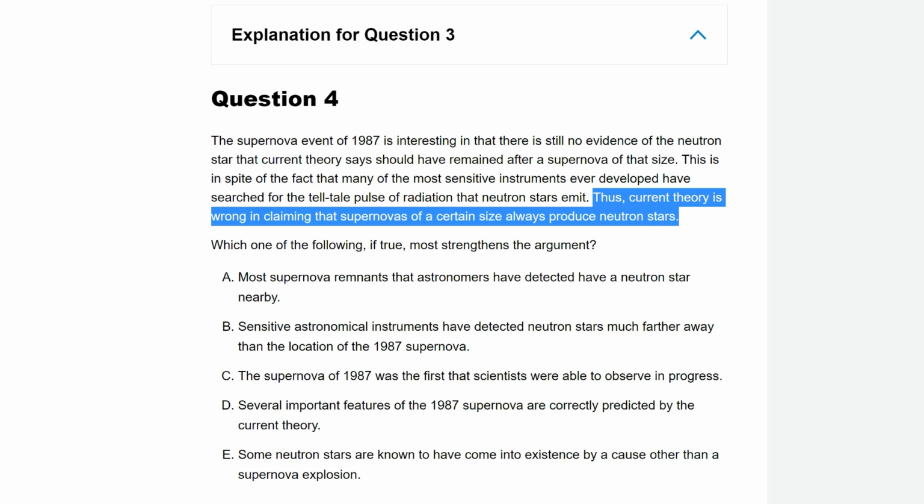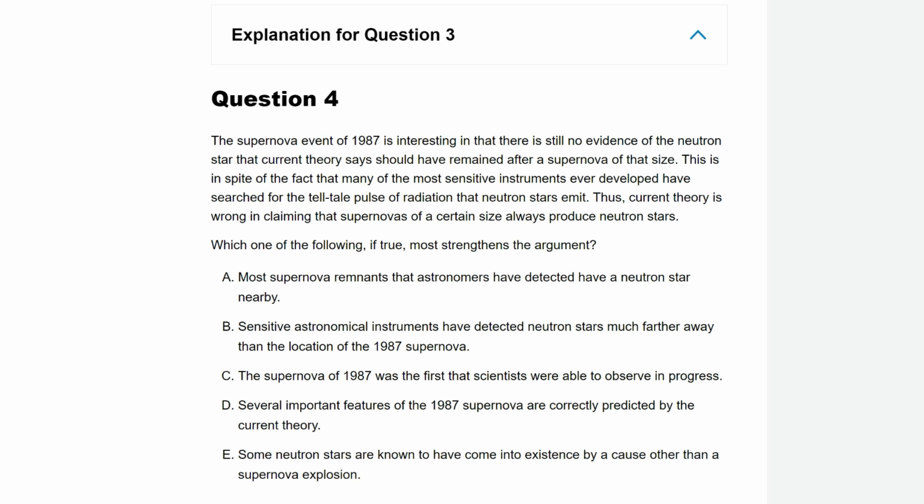That's way too big of a stretch. We can't categorically say that it's wrong. It could just be that our instruments aren't yet good enough. Maybe they're not sensitive enough or powerful enough to detect the neutron star. We can't say that the current theory is definitely wrong. Maybe it's wrong, or maybe we just haven't found the neutron star yet. That's my analysis of the weakness of this argument.